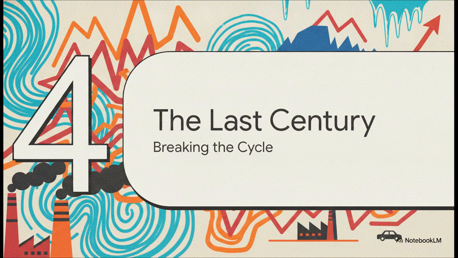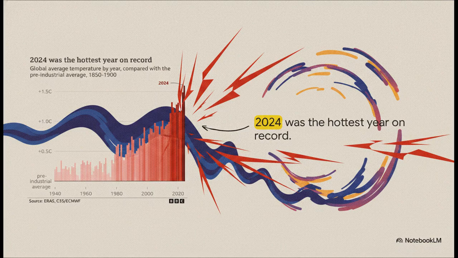Section 4, the last century. We've established that the climate changes naturally over vast stretches of time. But brace yourselves as we zoom in on the last 100 years. Look at how violently this recent data breaks the slow 90,000-year natural cycles we just analyzed. There is no slow tens of thousands of years cycle here. It's an immediate, shocking launch straight upward.